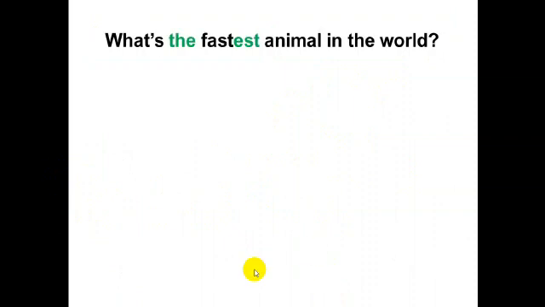Now, let's review the superlative form and let's remember the question from last lessons. What's the fastest animal in the world? What's the fastest animal in the world? Who can remember? Here we have the short adjective fast. Okay, we make superlative from it by adding est.